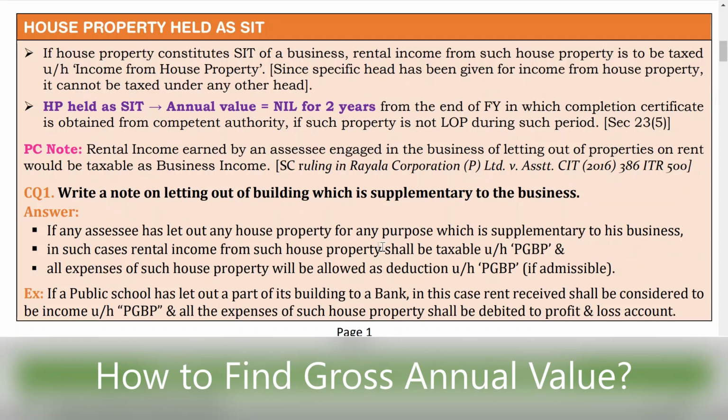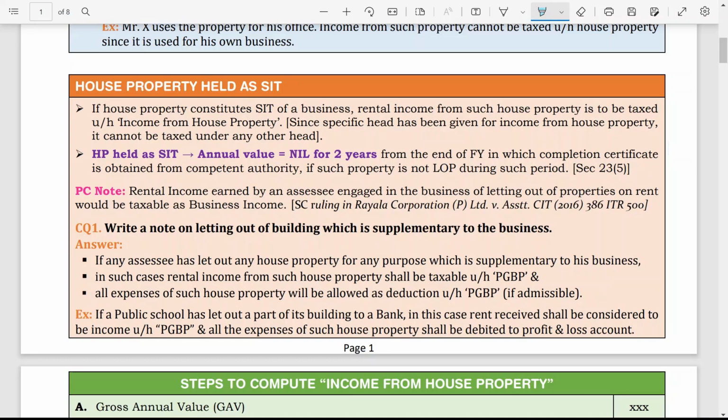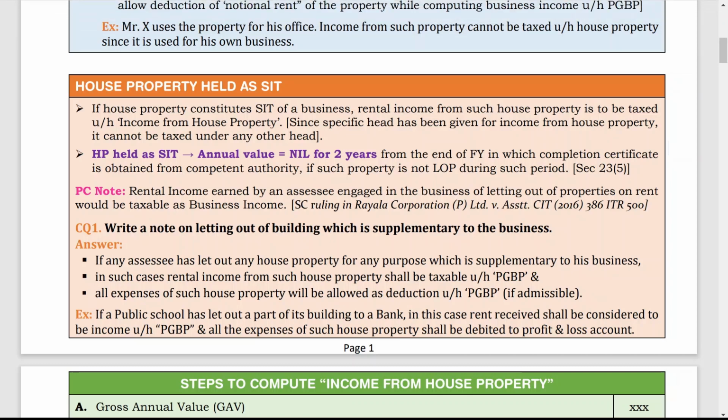If house property constitutes stock in trade of a business, rental income from such house property is to be taxed under the head income from house property. Since a specific head has been given for income from house property, it cannot be taxed under any other head. Whatever rental income is generated from it is taxable under the head income from house property.